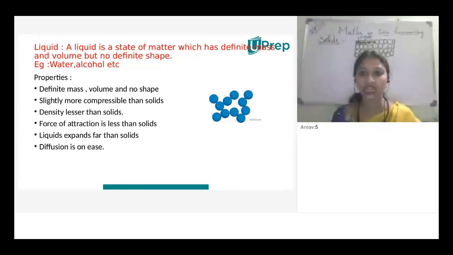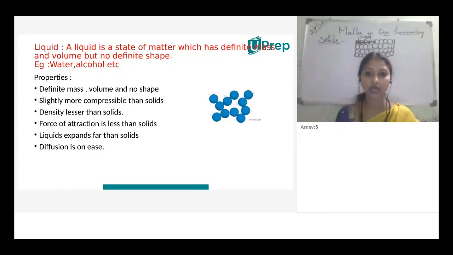Next one, liquids. A liquid is a state of matter which has definite mass and volume but no definite shape.